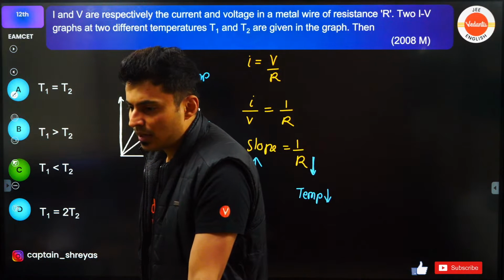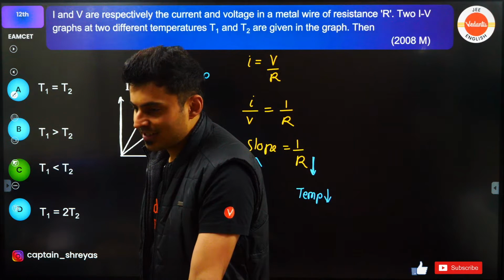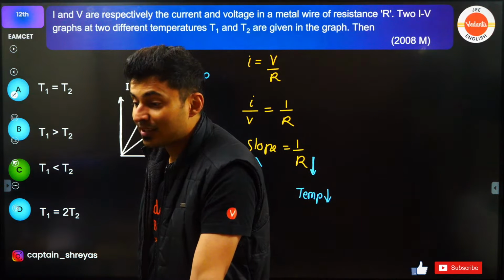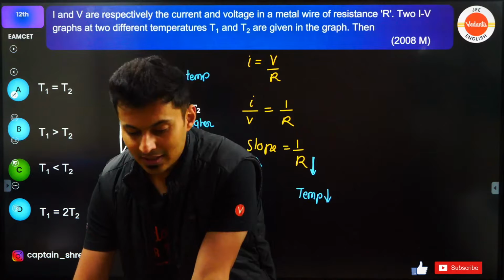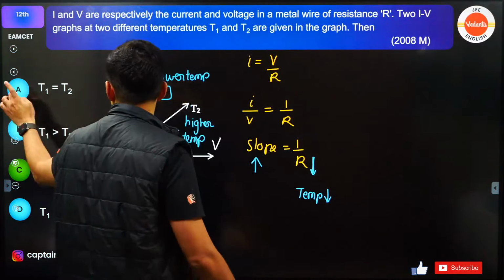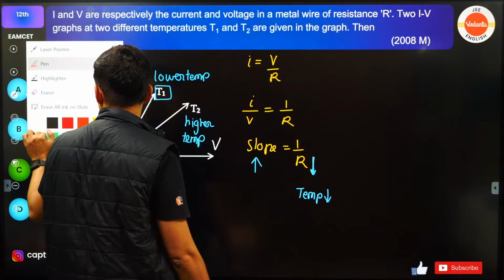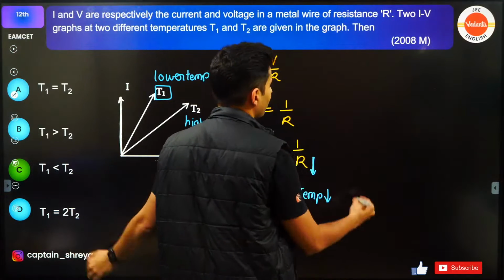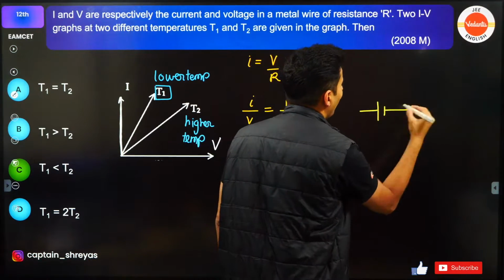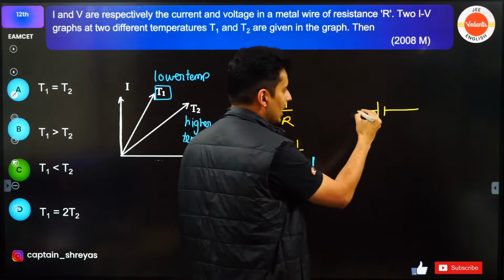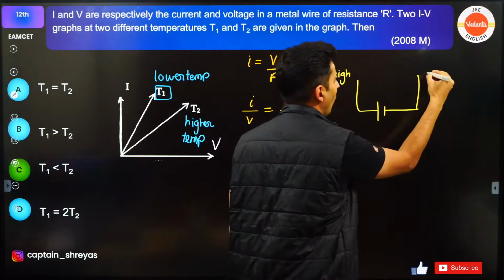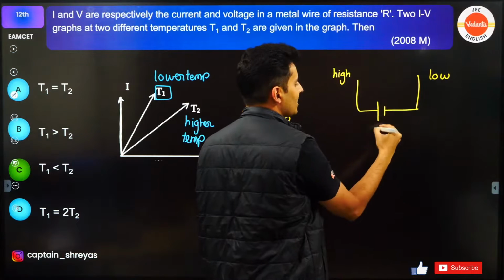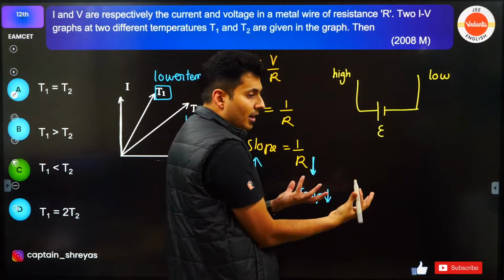Thankraj, what is electrical resistance? Resistance is basically something which stops something. Imagine this over here, I'll just take this example. You connect a battery. What does a battery do? Battery creates high potential here and it creates low potential here. There is a potential difference created by the battery.